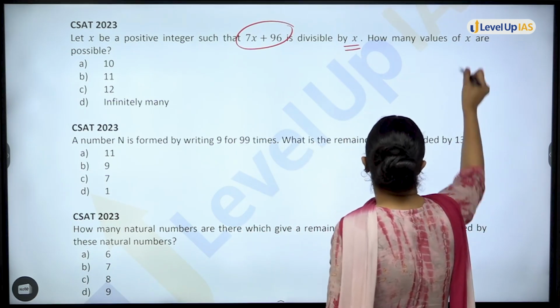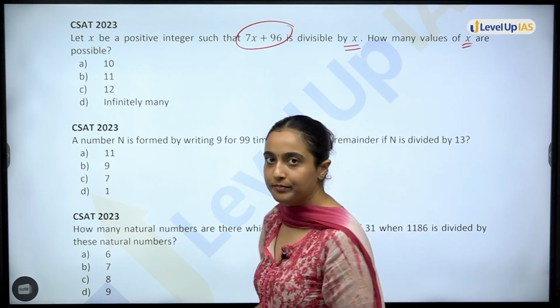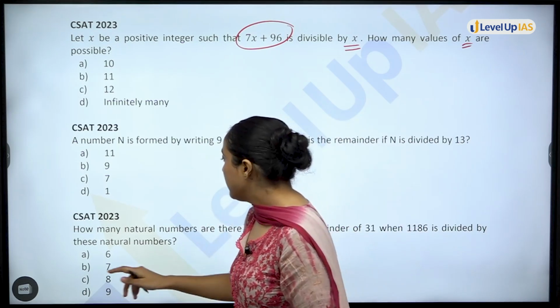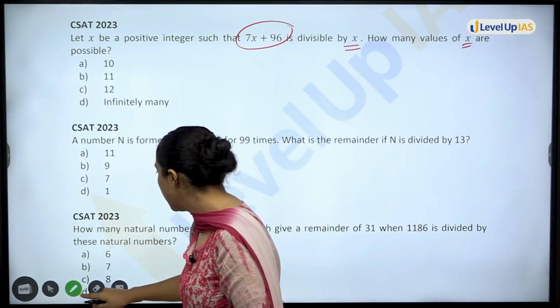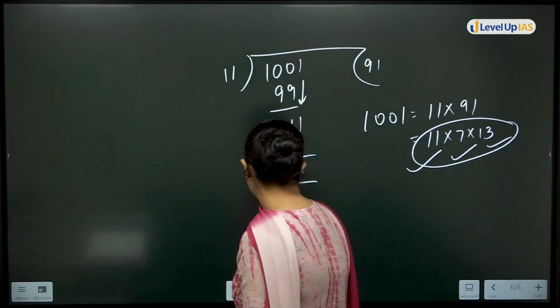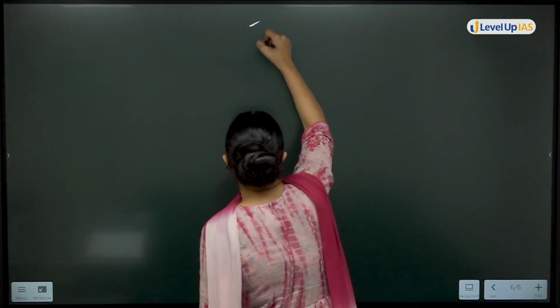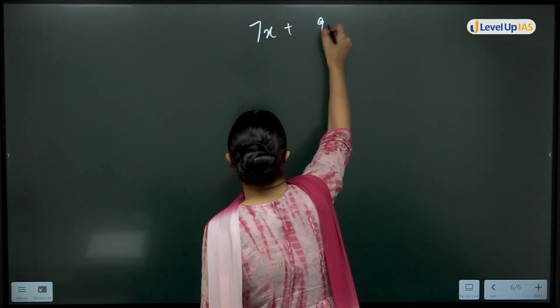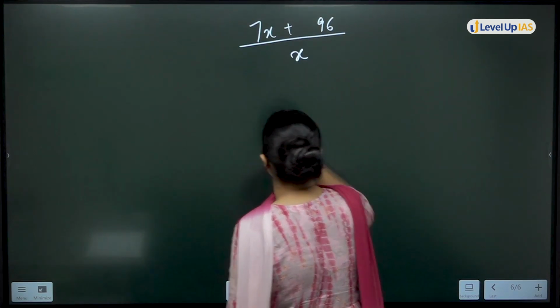How many values of x are possible? Okay. बहुत easy question है and very interesting question. Question is: 7x plus 96 is divisible by x.